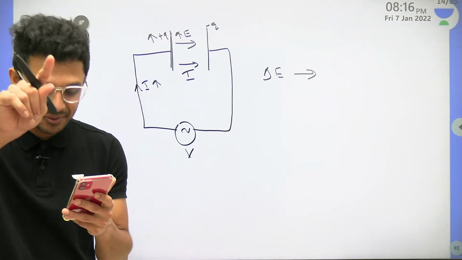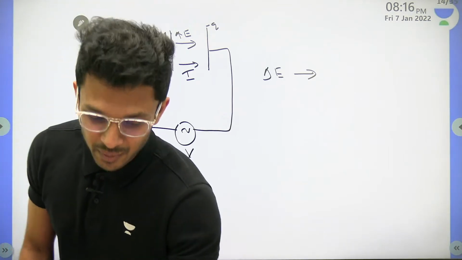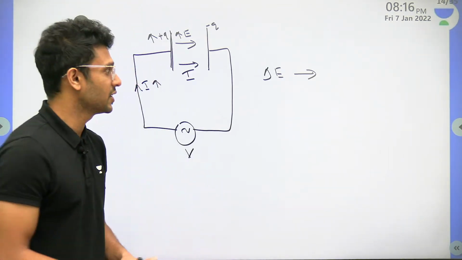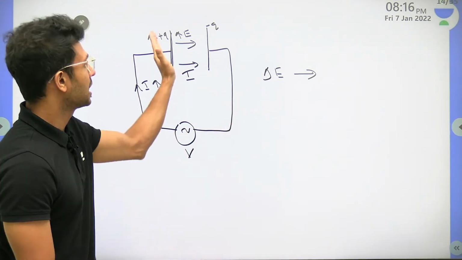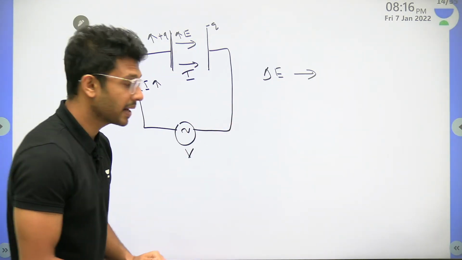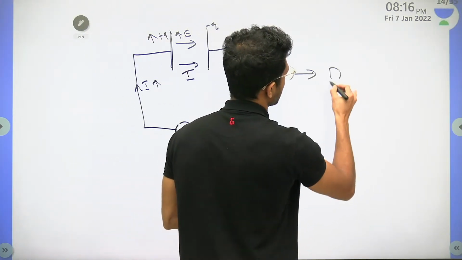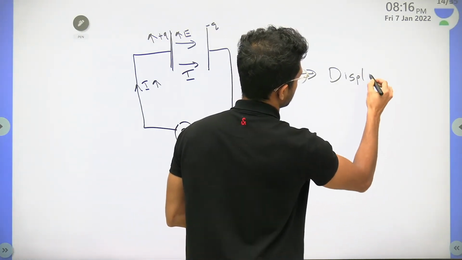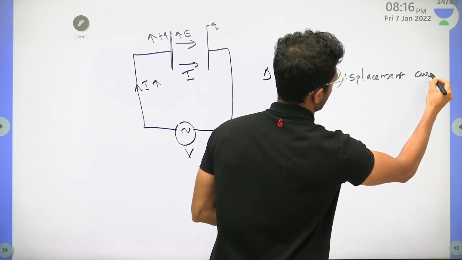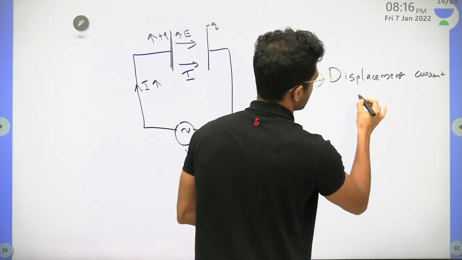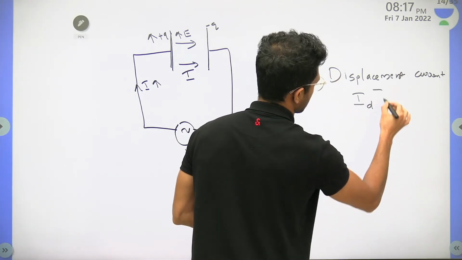That is called as, very good, displacement current. Awesome, very good. So this changing electric field was found to be producing a current between the capacitor plates, and that was called as what? Displacement current. It was found to be producing a current that is called as displacement current.